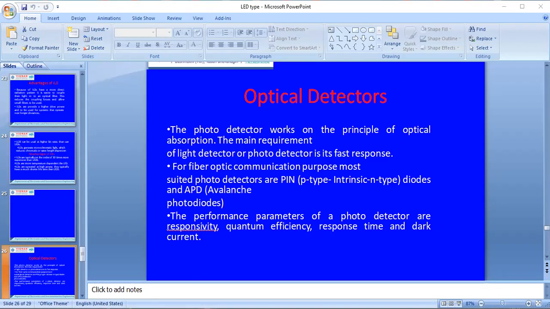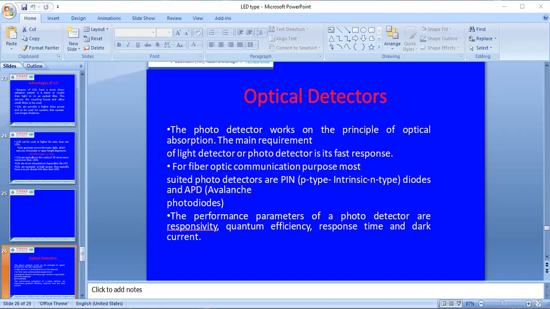Yesterday I also gave a brief description of these optical sources, which are constructed in different ways. Today we have seen the edge emitting LED, surface emitting LED, and injection laser diode, and compared their constructional details. In the last class we compared the SLED and ELED also.